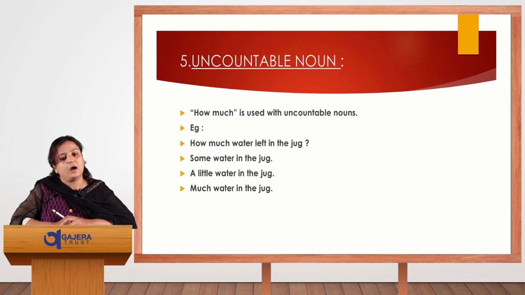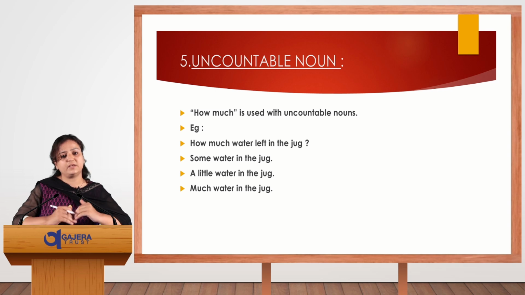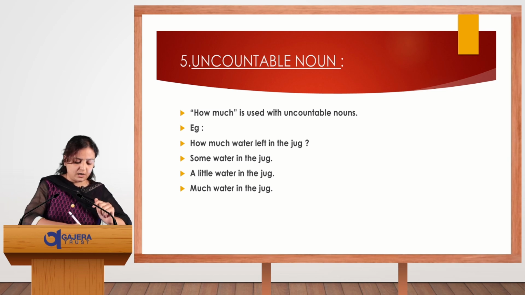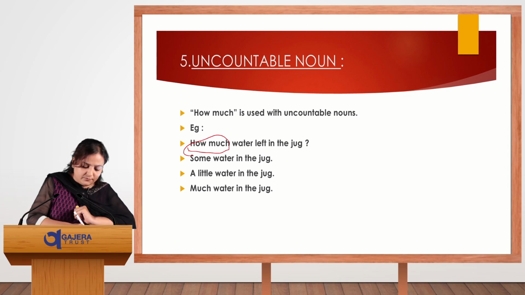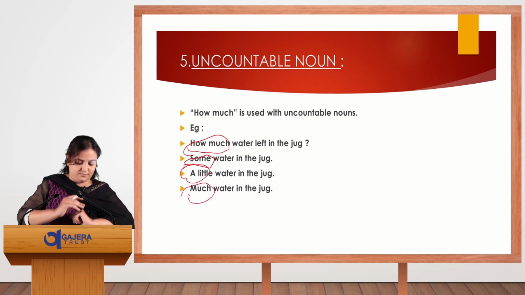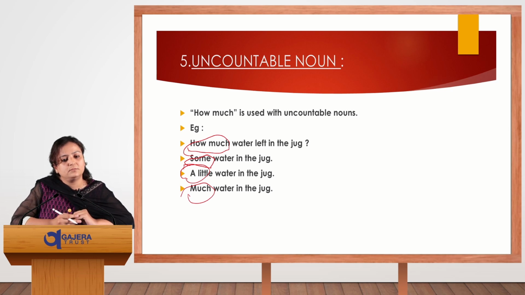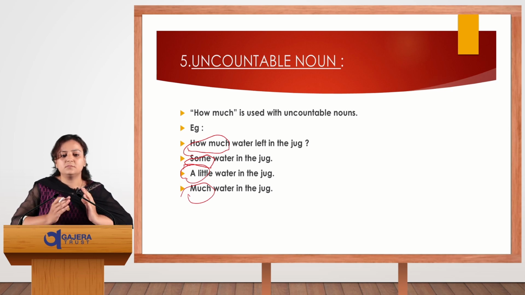Now, how much is used with uncountable nouns. Like in countable nouns we used how many, for uncountable nouns we use how much. With the very first example, how much water is left in the jug? The answer is like some water, a little water, much water. Some water in the jug, a little water in the jug, much water in the jug. So this is called uncountable.